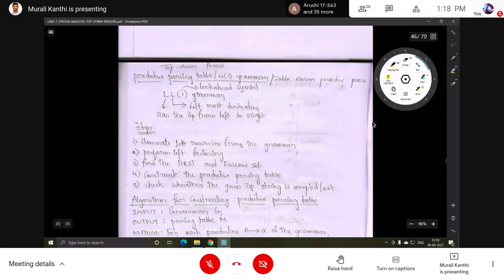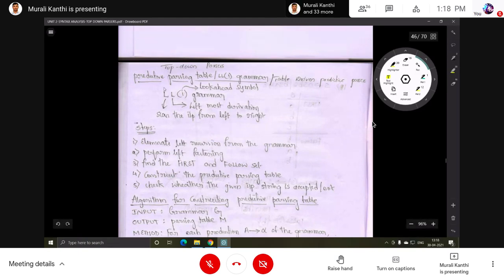The next one is the same thing. This is the predictive parsing table only. In this, we will do all that we have done previously, all the steps. The predictive parsing table, also called LL(1) parsing table, LL(1) grammar, or table driven parser. So three names, and non-recursive also. These are different names for this top down parsing. Here no backtracking is done. The grammar should be free from left recursion and left factoring.